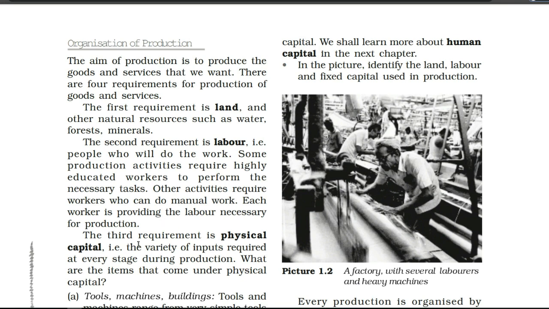Now the first requirement which we have is land. Land and other natural resources such as water, forest, minerals. So here, if you are going to produce anything, if you are going to make any investment, then of course for any investment, first what things do you require?